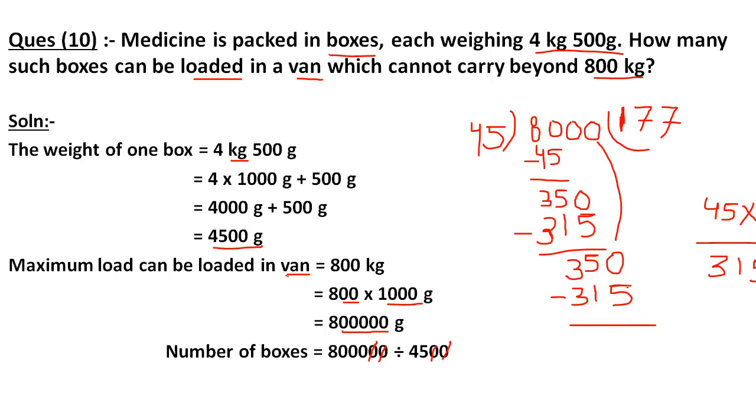How much will I get? 10 minus 5, so I will get 5 here, and this will be 4. 4 minus 1, so this is 35. So this is 35 remaining, and 177 full boxes can be loaded. So what is my answer?